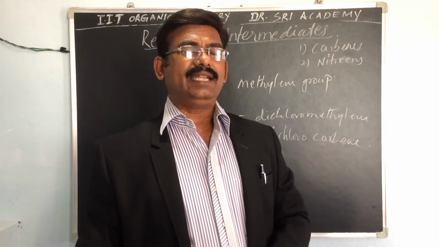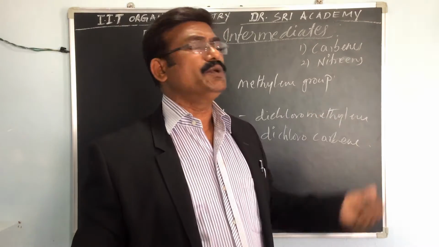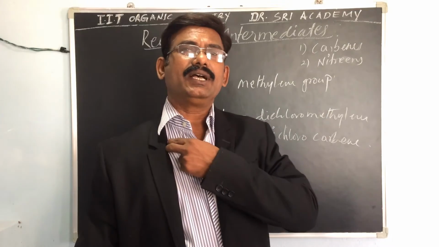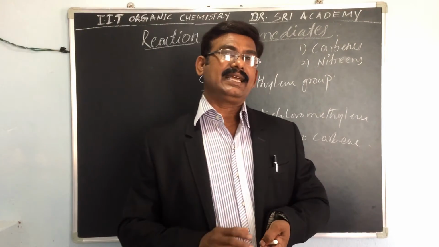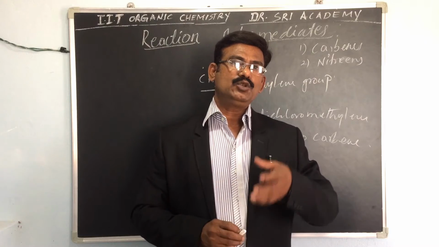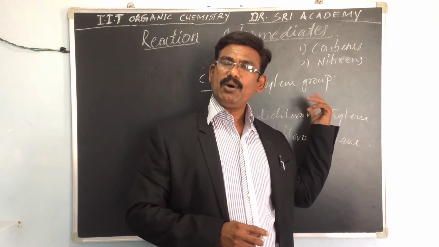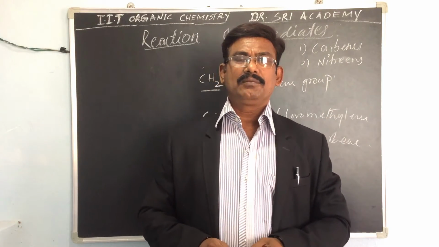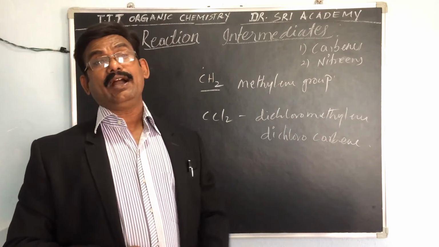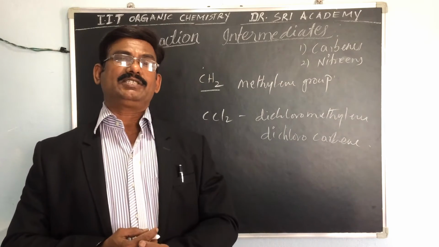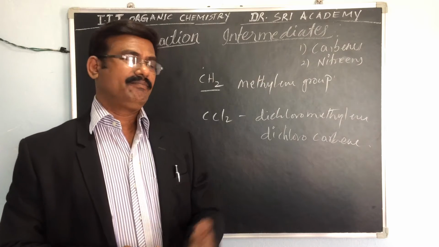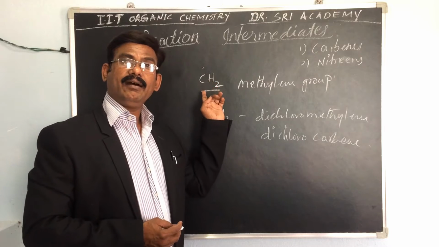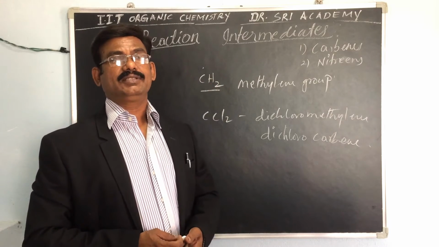So generally it is a neutral divalent carbon intermediate. We can say neutral divalent carbon intermediates, in which carbon forms covalent bonds with 2 atoms, that is CH2. And it has 2 non-bonding orbitals containing 2 electrons between them. Because the 2 are covalent bonds and non-bonding are also there. They are containing 2 electrons in between them.